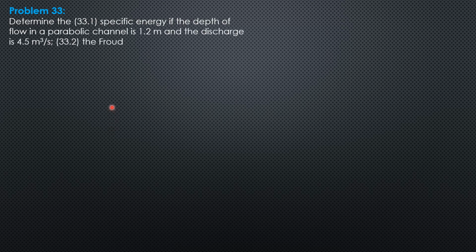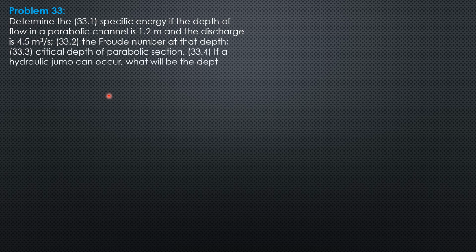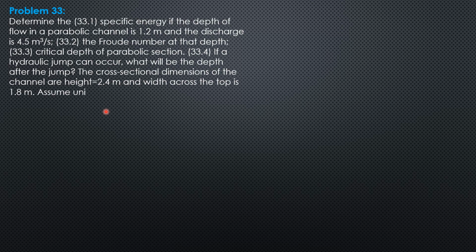Example 33. Determine the specific energy if the depth of flow in a parabolic channel is 1.2 meters and the discharge is 4.5 cubic meters per second. Also find the Froude number at that depth and the critical depth of the parabolic section. Then, if a hydraulic jump can occur, what will be the depth after the jump? The cross-sectional dimensions of the channel are height 2.4 meters and width across the top 1.8 meters.